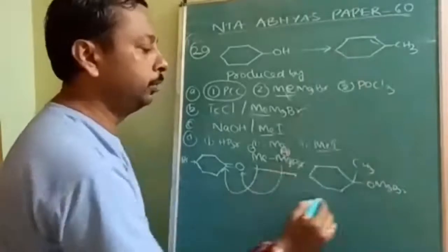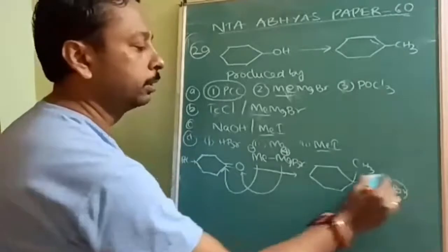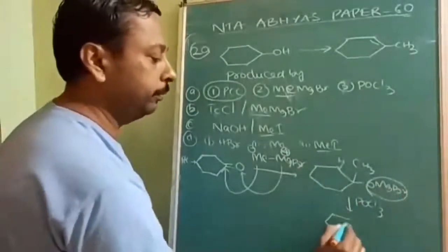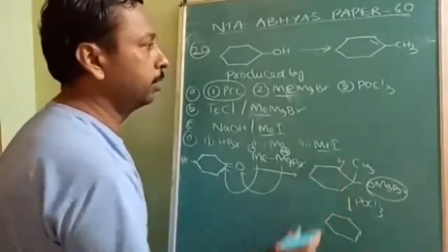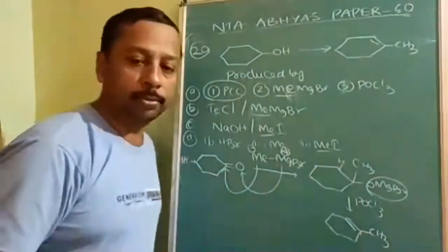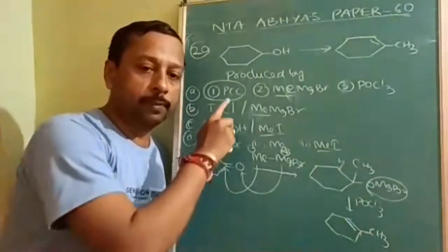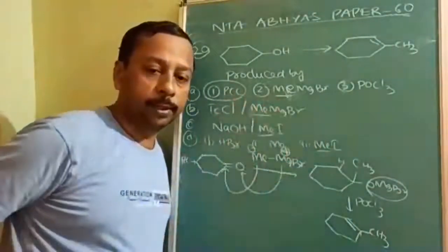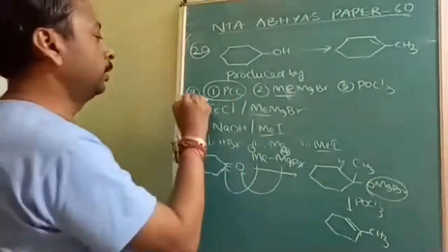On using POCl3, this OH and this hydrogen will be eliminated as a dehydrating agent, which can happen from either direction. So this is exactly suitable to our requirement. Three steps: first converted into ketone, then Grignard reagent, then POCl3. So this is giving us the required product. Answer for this question is A option.